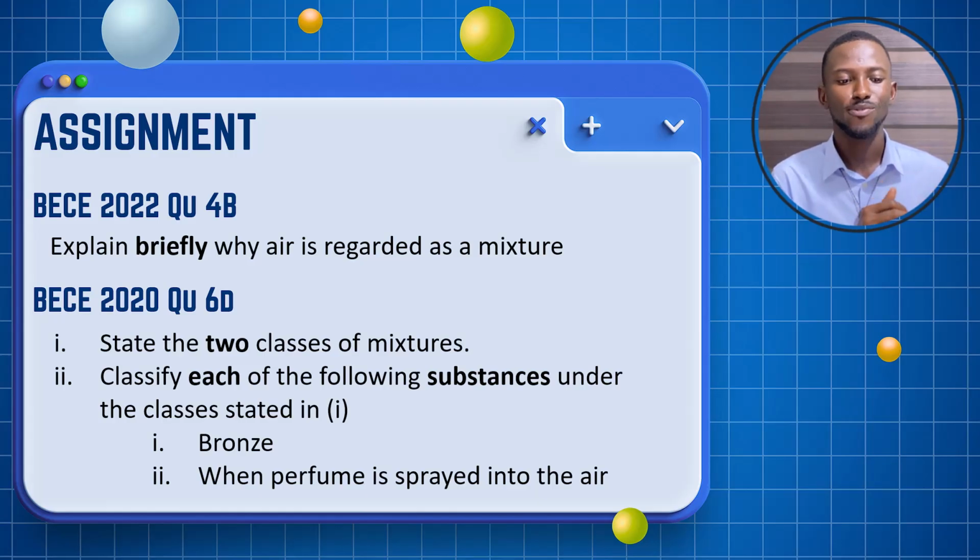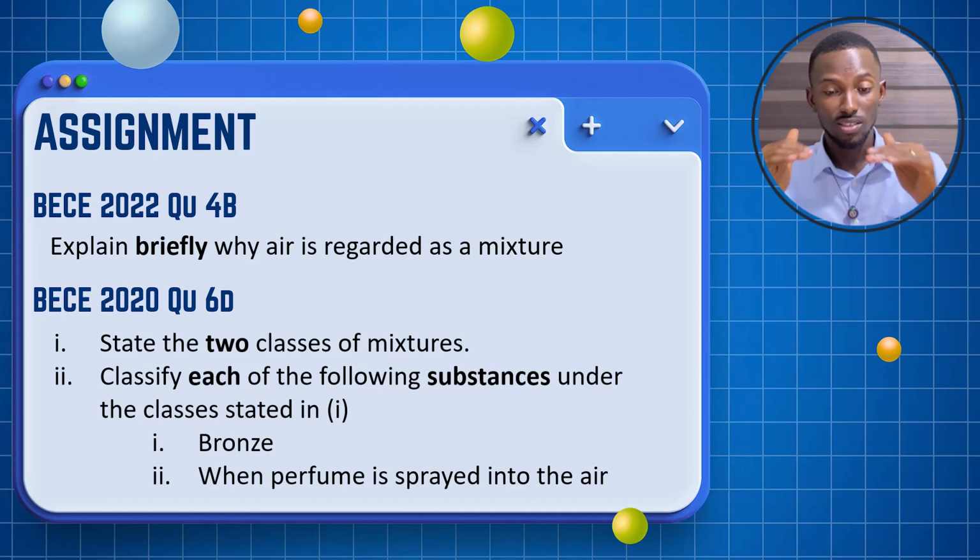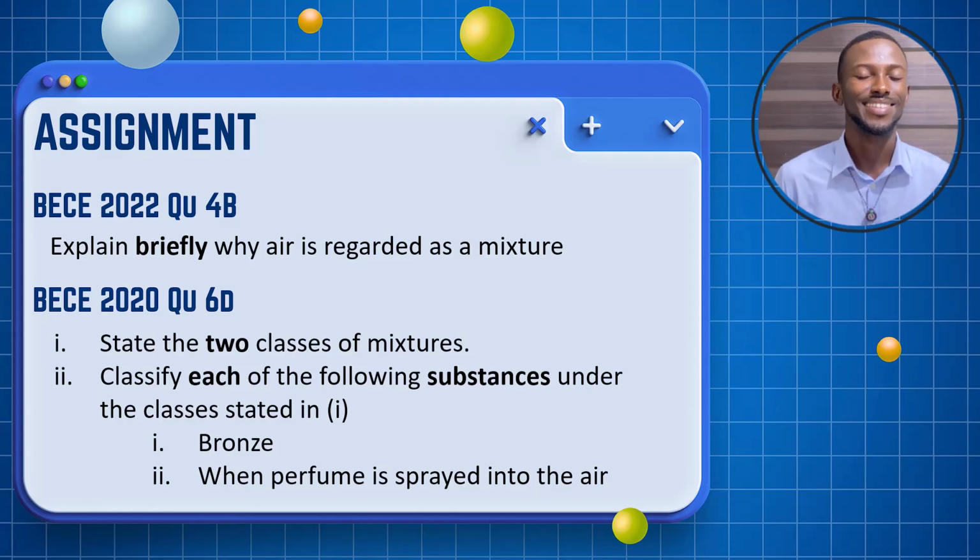For example, if you want to go for homogeneous and heterogeneous, go for those two types. Or you can go for liquid-liquid, solid-solid, or liquid-gas, picking them in pairs, or suspension and colloid. And then you're on the safer side.